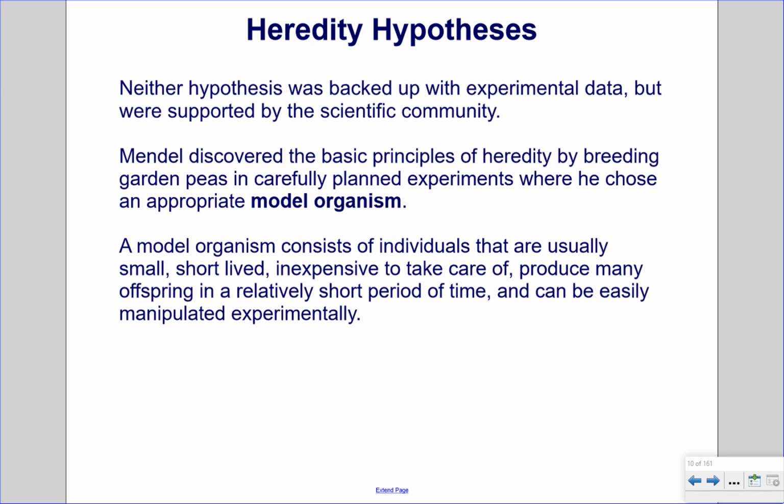Heredity hypotheses. Neither hypothesis was backed up with experimental data, but were supported by the scientific community. Mendel discovered the basic principles of heredity by breeding garden peas and carefully planned experiments where he chose an appropriate model organism. A model organism consists of individuals that are usually small, short-lived, inexpensive to take care of, produce many offspring in a relatively short period of time, and can be easily manipulated experimentally.